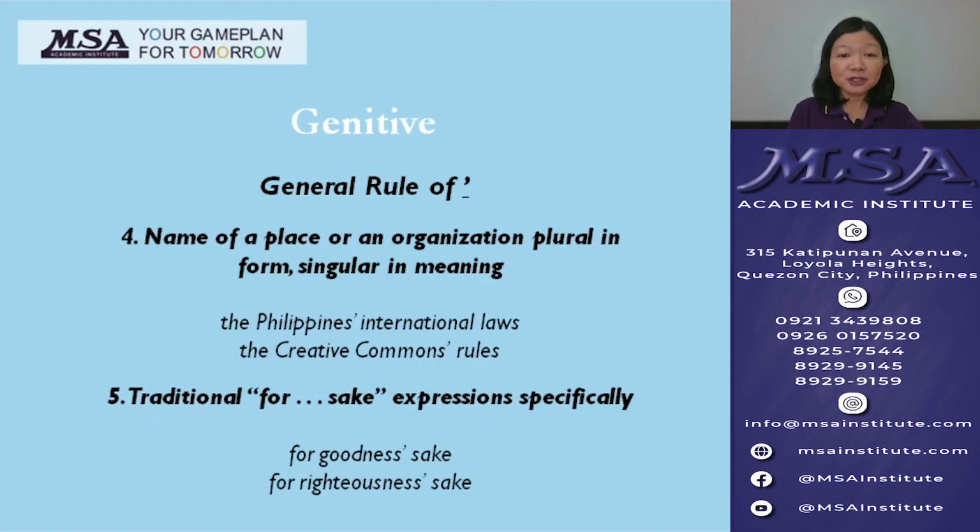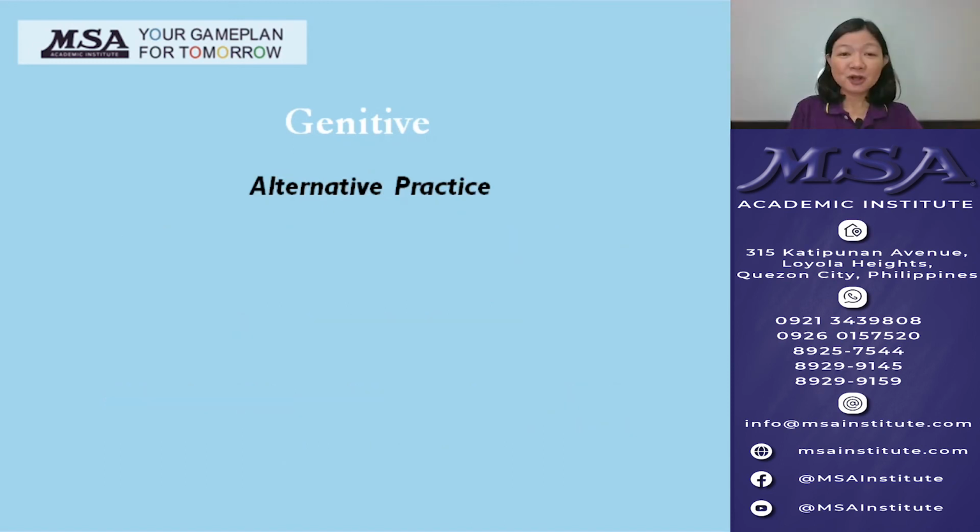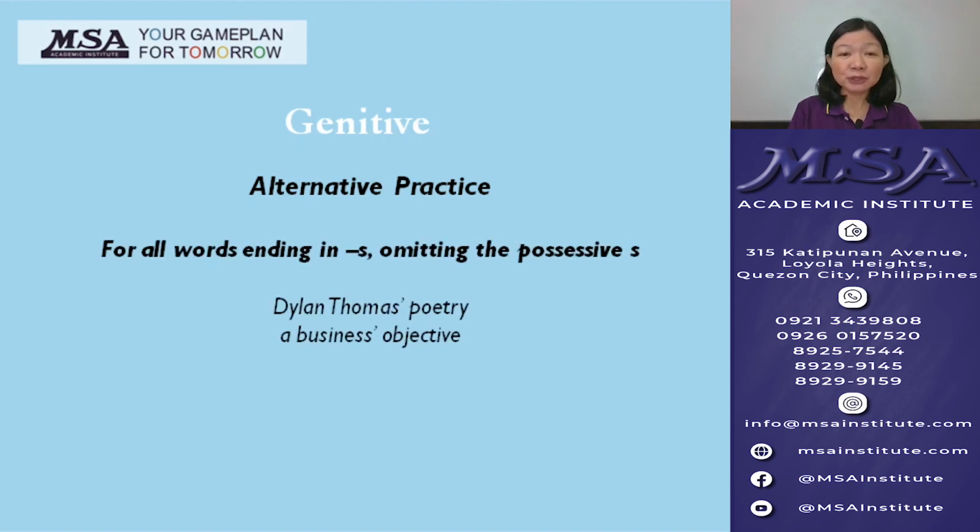Fifth, the traditional for-sake expressions, specifically for goodness' sake, for righteousness' sake. There's also a common alternative practice in which, for all words ending in s, the possessive s is omitted. For example, Dylan Thomas' poetry, a business' objective. This usage, while also accepted, often disregards pronunciation.